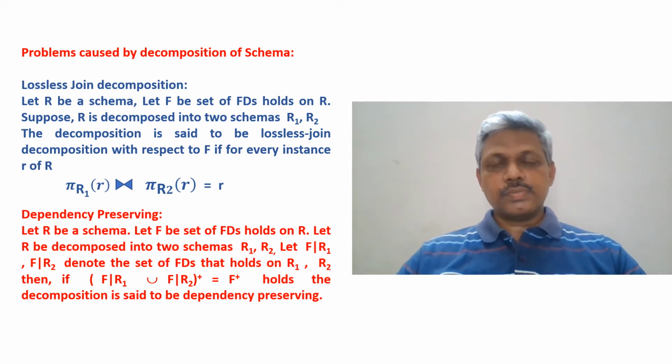That's what it means. If I can get that, then I call the decomposition dependency preserving.